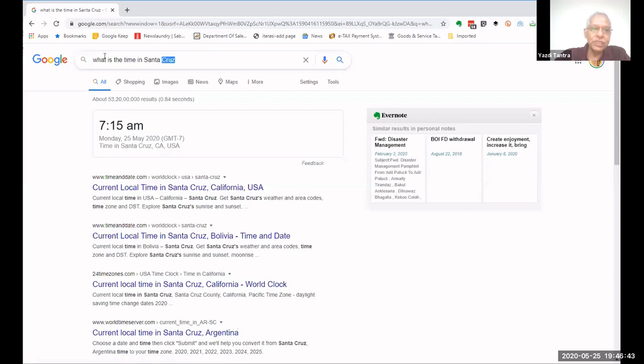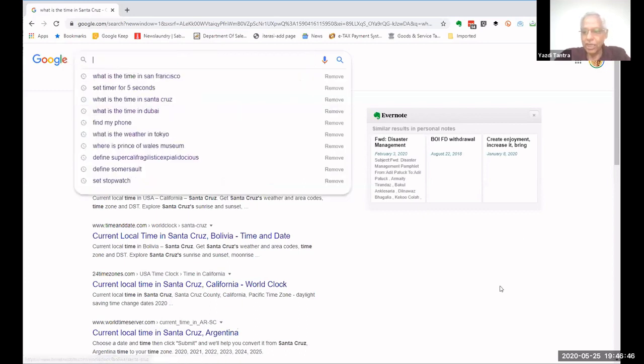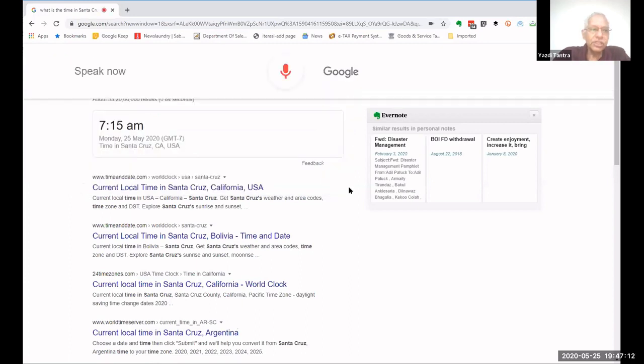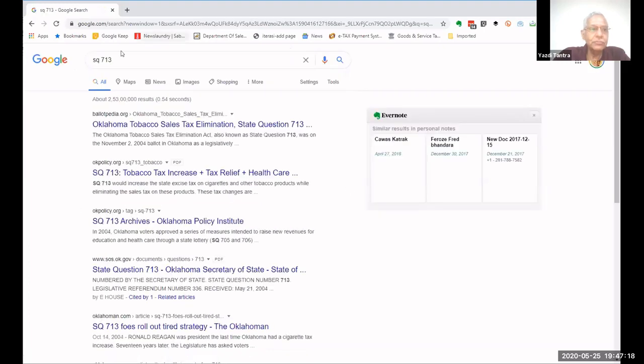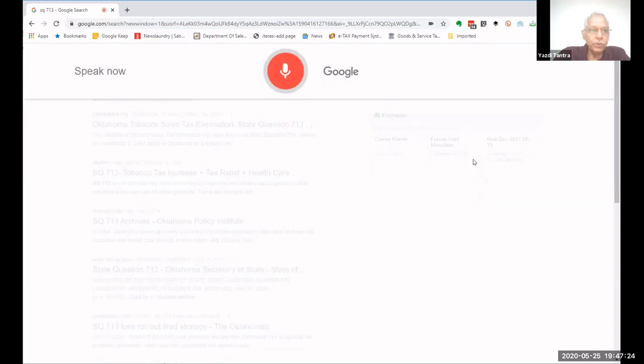Now, suppose, unfortunately, today, we do not have any flights. So we don't have any schedules. But suppose you had the flights going and you want to know what is the schedule of that flight. Anybody knows a flight in flight just now? Anyone has any flight number? SQ713. No, I'm just giving some random number. AI123.